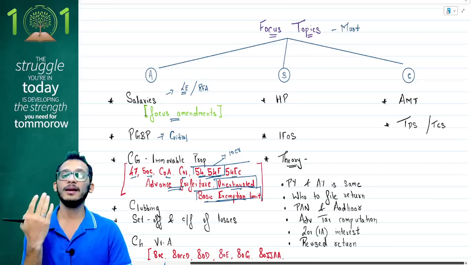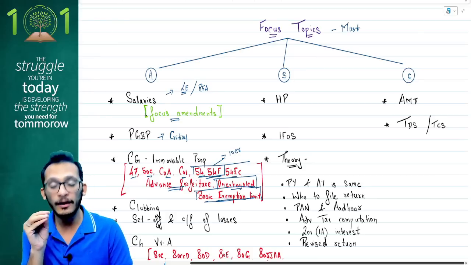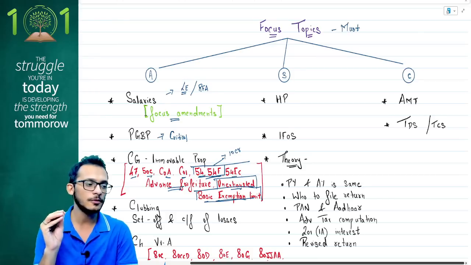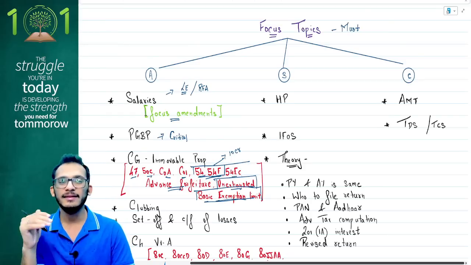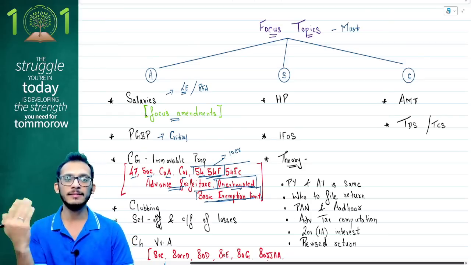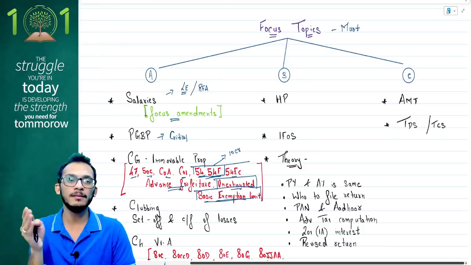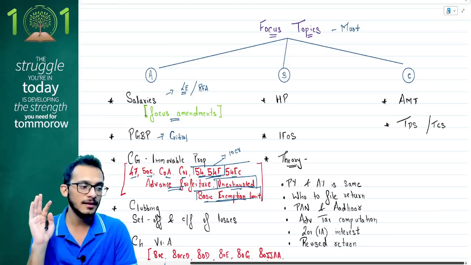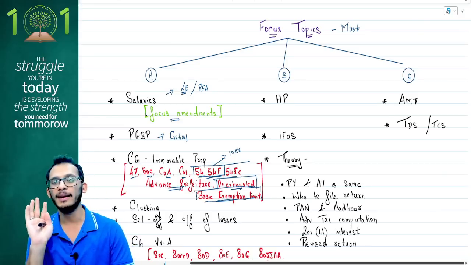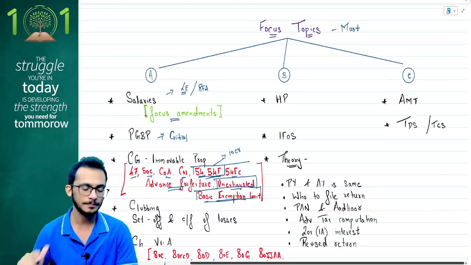Capital gains might look like a lengthy and difficult chapter, but you have to focus on only one topic, which is immovable property. You do that and your life is already sorted. That is my small request. That is why I'm putting it in category A itself rather than category B or C, because people make the mistake of going through the other topics as well and waste time on those. Those are not being tested in the exam. You can choose to let go. Focus on the immovable property part of capital gains.